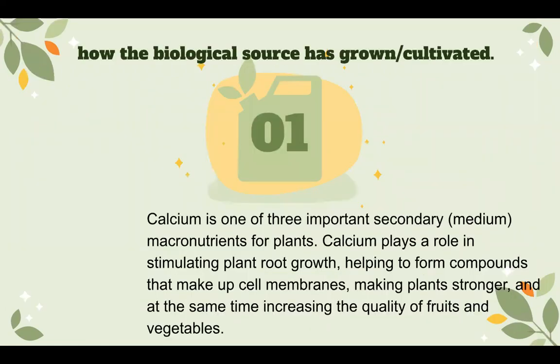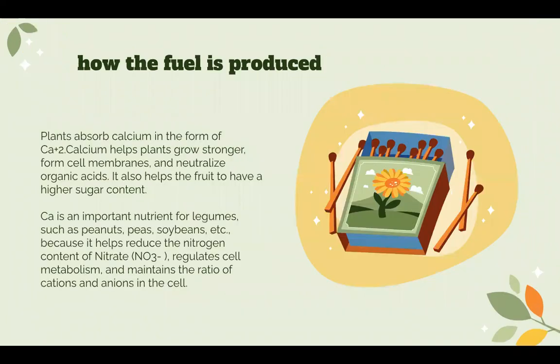How the biological source is grown and cultivated. Calcium is one of the three important secondary macronutrients of plants. Calcium plays a role in stimulating plant root growth, helping to form compounds that make up cell membranes, making plants stronger, and at the same time increasing the quality of fruit and vegetables.